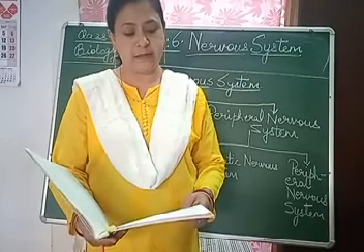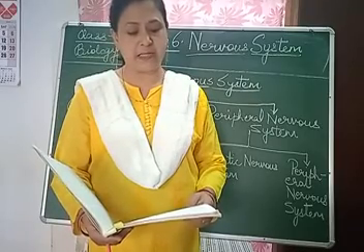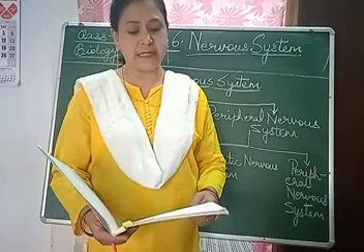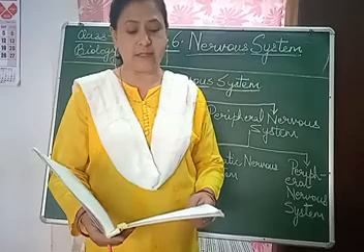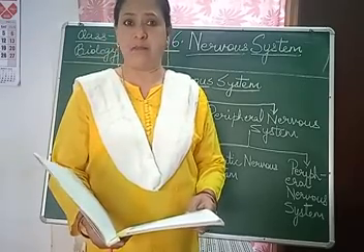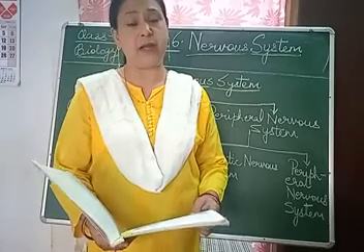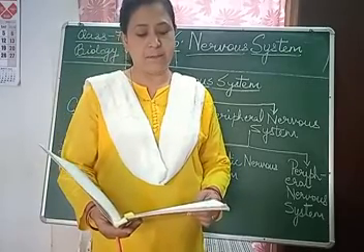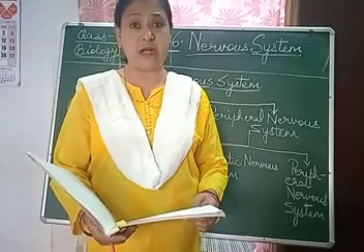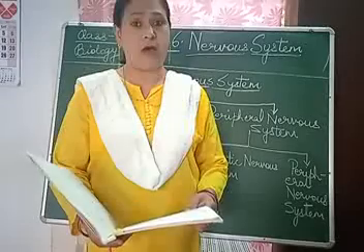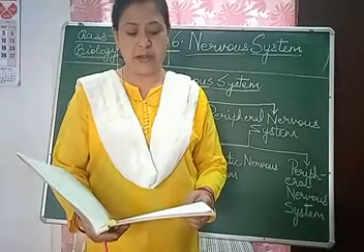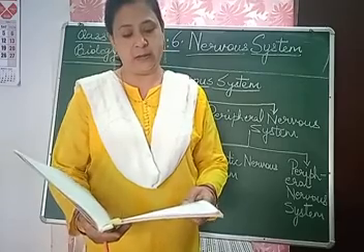The brain. Let's study the brain. The brain is the part of central nervous system CNS and it is the highest coordinating center in the body. Children, the biggest organ of our body is our brain. Please draw this diagram. It will come in your exams. An adult human brain weighs about 1350 grams. So you can imagine how big your brain is. The brain is divided into three parts: forebrain, midbrain and hindbrain.